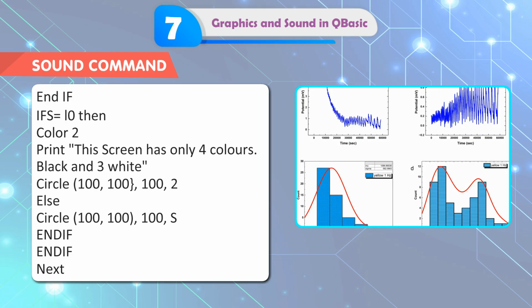END IF. IF S = 10 then color 2, print "This screen has only 4 colors, black and 3 white." CIRCLE (100, 100), 20. CIRCLE (100, 100), 30. CIRCLE (100, 100), 40. END.